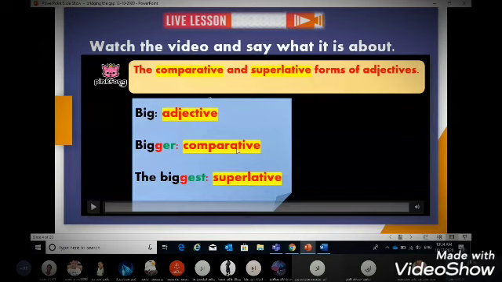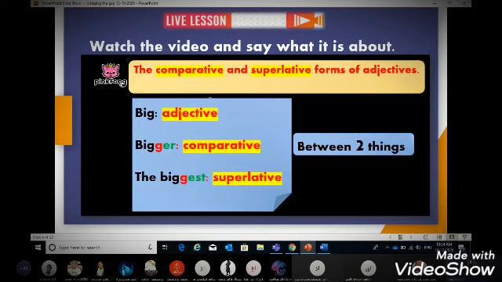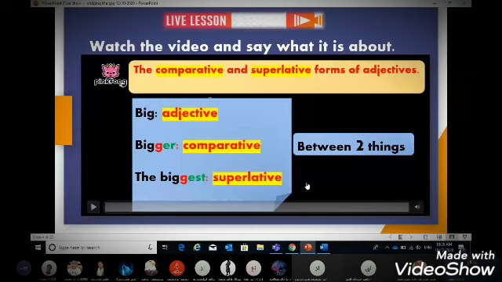And here the comparative form is when we compare between two things, two people, or two animals. When we compare between two things, we use the comparative. For example, the elephant is bigger than the cat.